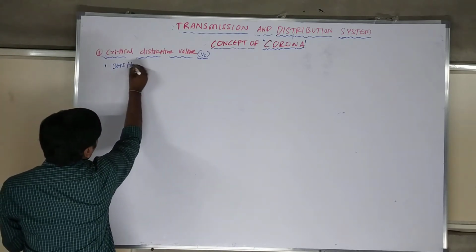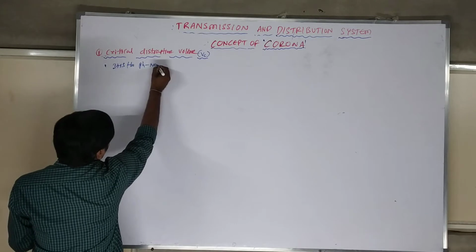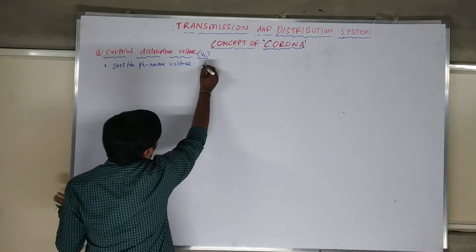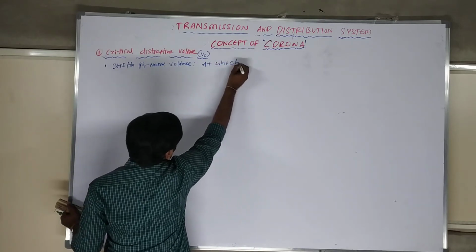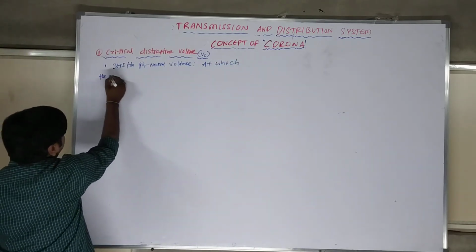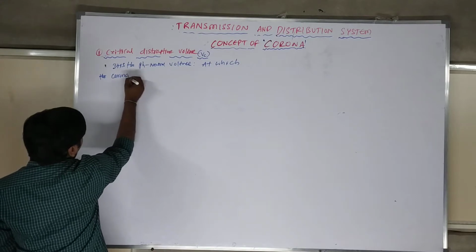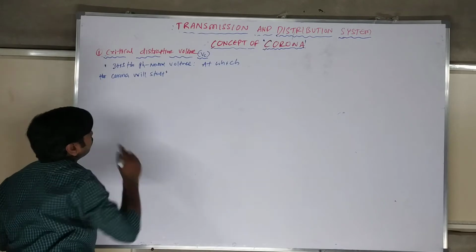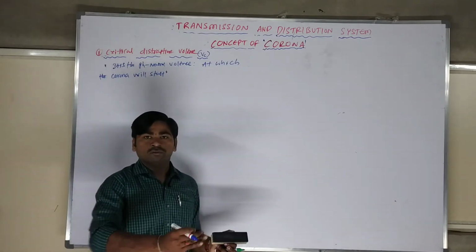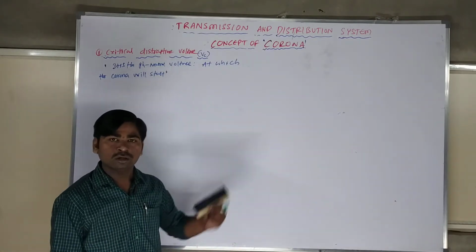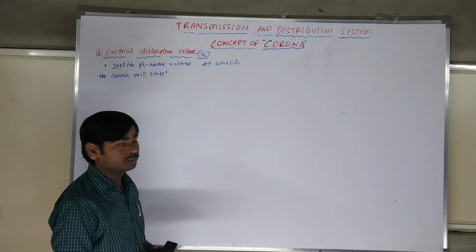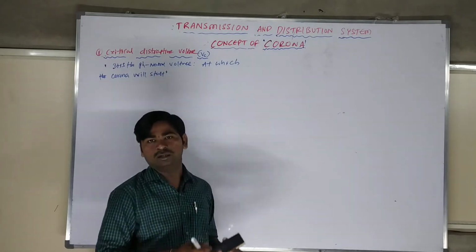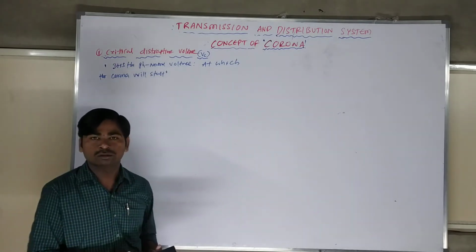It is the phase to neutral voltage at which the corona will start. The voltage at which the corona will start at the initial stage is nothing but the critical disruptive voltage.